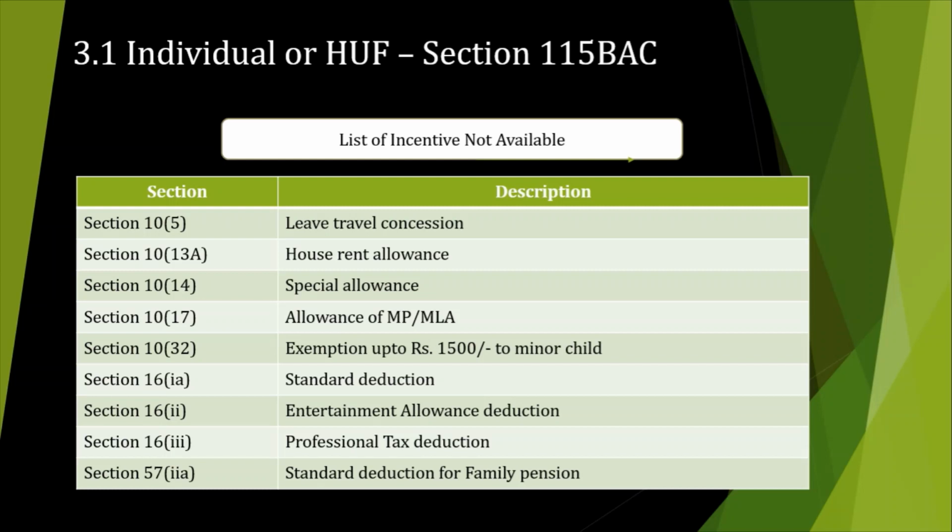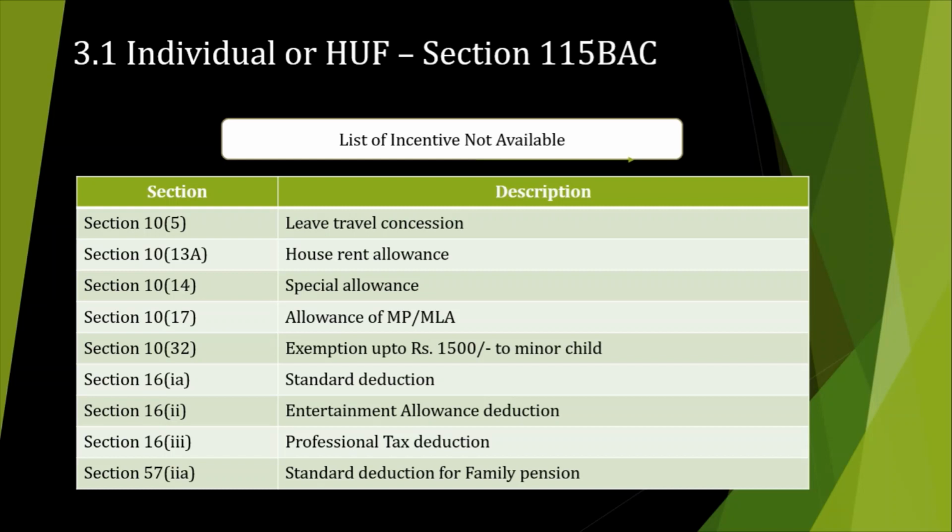Then there are a few incentives allowed as exemptions: any payment related to gratuity, pension, commutation of pension, leave encashment, retrenchment compensation, compensation on voluntary retirement, or any tax on non-monetary perquisites paid by the employer. So you can avail the incentive related to these transactions.